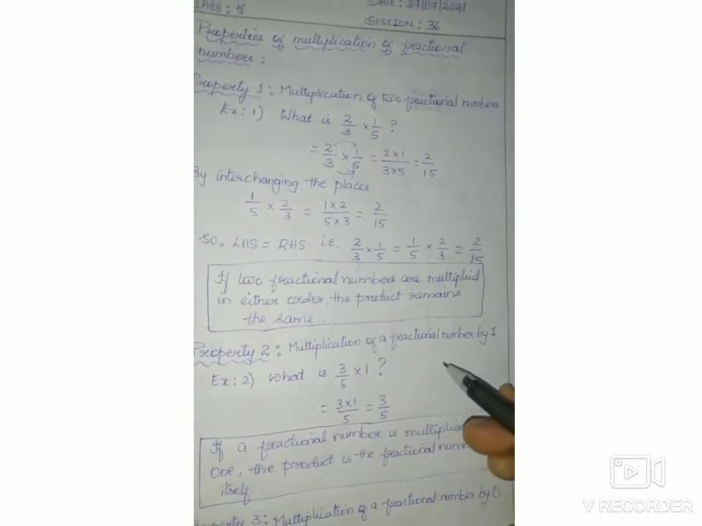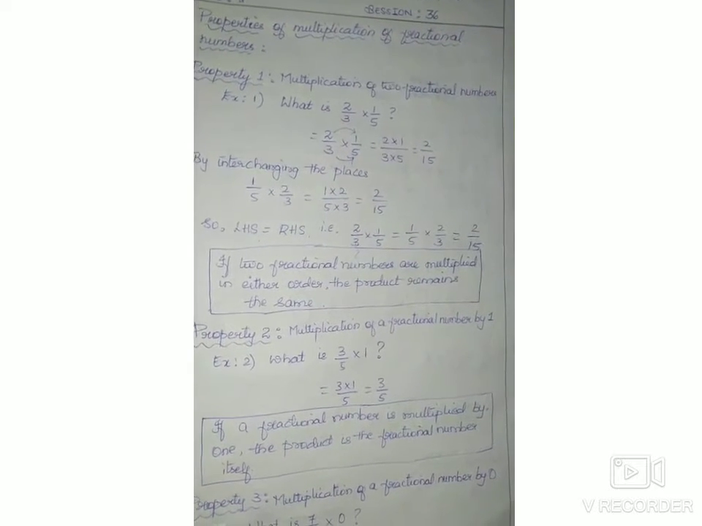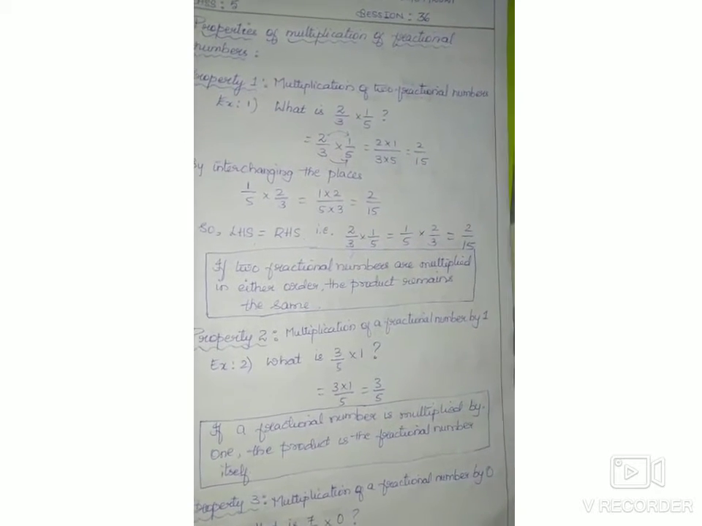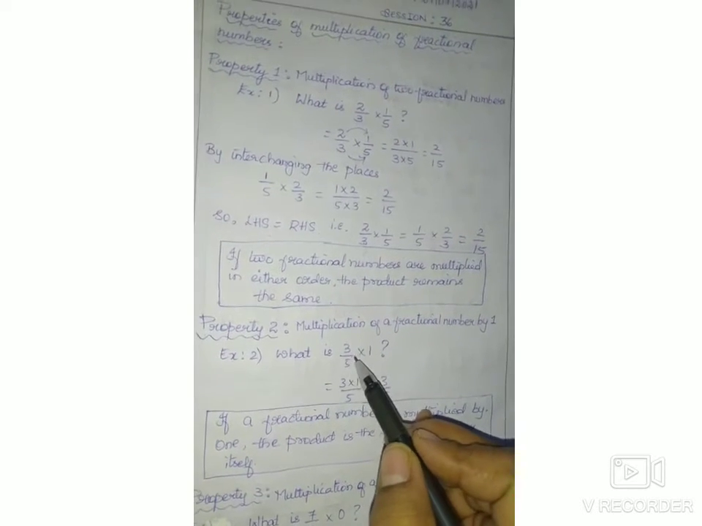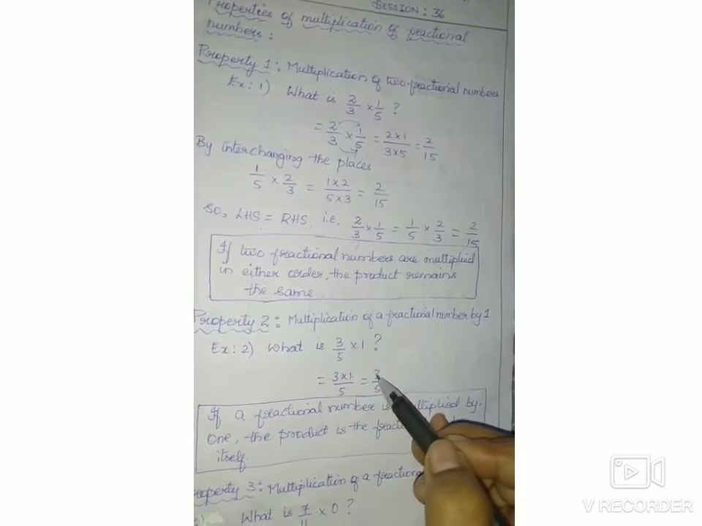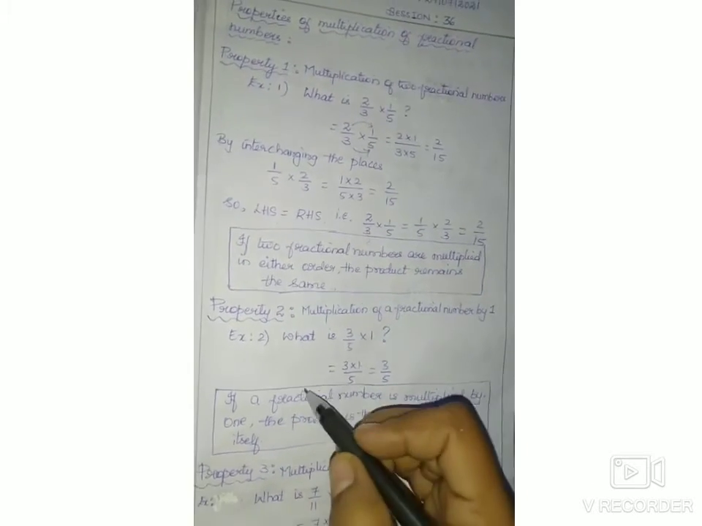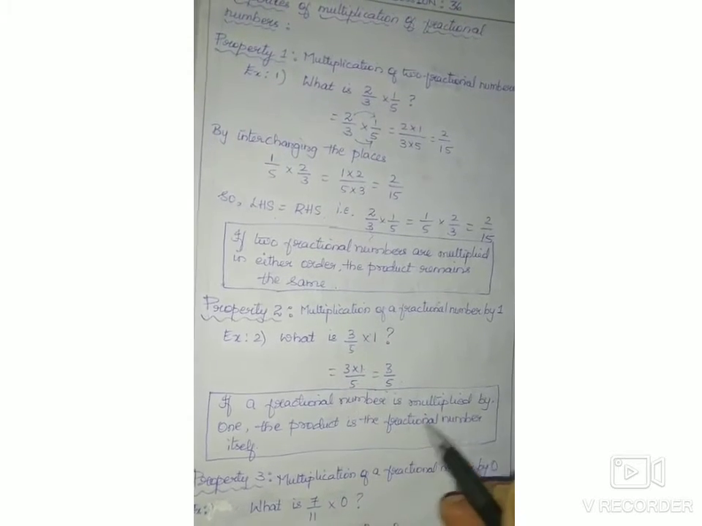Next property is multiplication of a fractional number by 1. Already we learnt that any number multiplied by 1 is the number itself. The same thing is applicable for fractional numbers. What is 3 by 5 into 1? 3 ones are 3, 5 ones are 5. The number itself. So if a fractional number is multiplied by 1, the product is the fractional number itself.